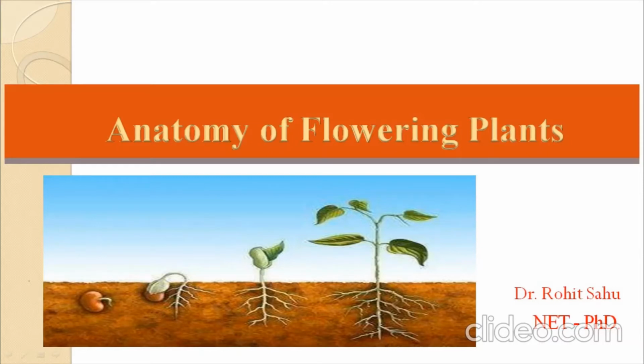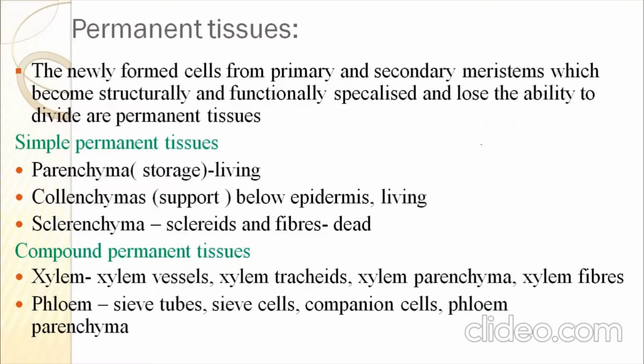Hello student, now we are going to continue with the second part of our previous chapter, that is anatomy of flowering plant. In this chapter, we have been discussing the internal structures of the plant, that is the tissues and their systems. So we will start with permanent tissue.